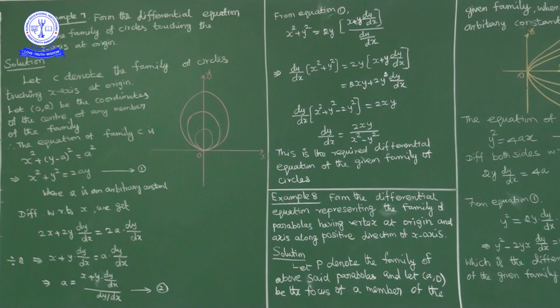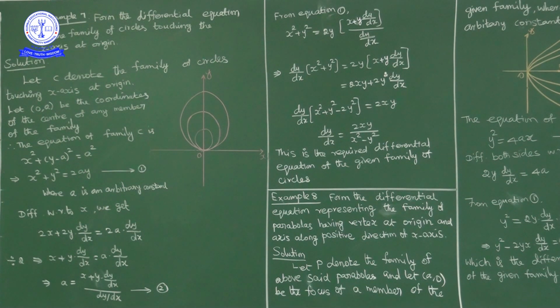So center is on the y-axis means the center is changing here. The changing quantity is what? 0 comma a. Let 0 comma a be the coordinates of the center of any member of the family. So here the equation of the family of circles is x square plus y minus a whole square is equal to a square. But here the changing quantity is the center, 0 comma a. a is the changing quantity here.